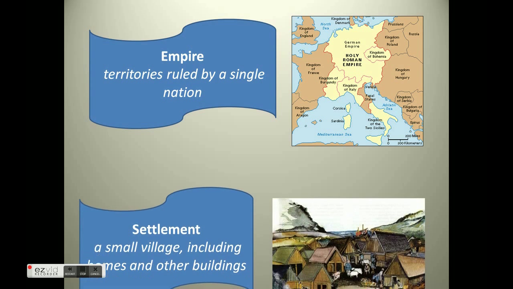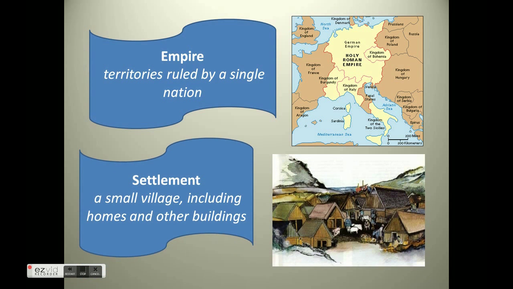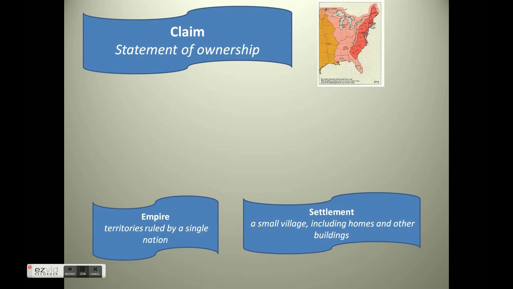Next, we're going to take a look at a settlement. A settlement is a small village including homes and other buildings. The picture over here shows a small village with the buildings that make up a settlement. Now, claim is a statement of ownership. Someone comes in and says, I claim that this is mine. So they're saying that it is theirs.